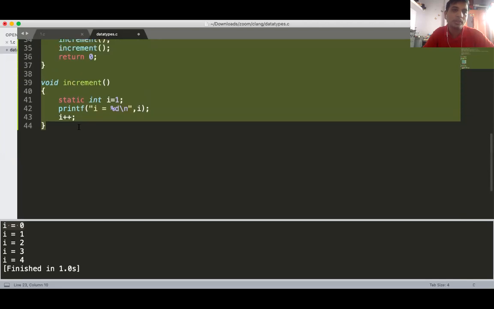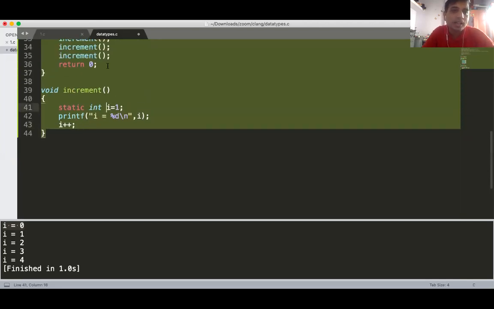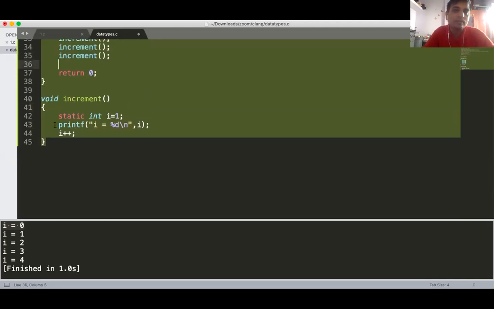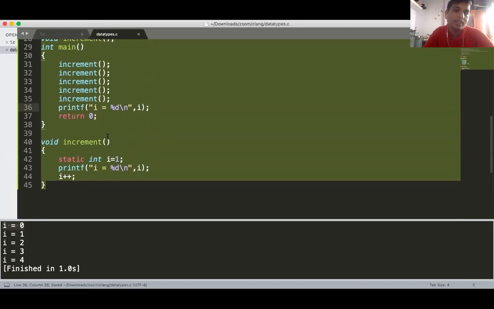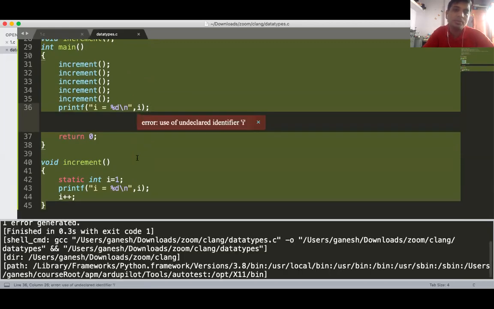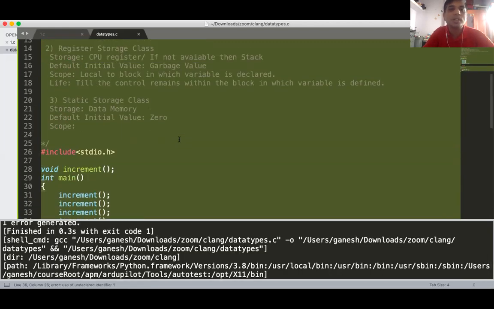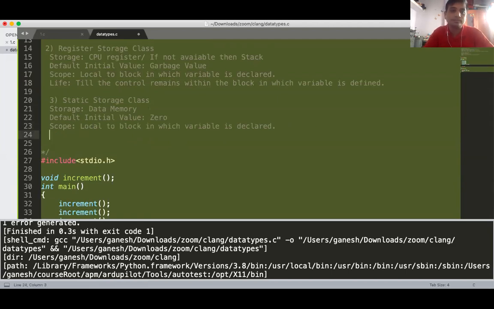Now, what is scope? Tell me. Can I access this i in the main function? If I'm trying to print this i in the main function, is it possible? If you run the program, it gives an error. So what is scope? Local to the block in which it is defined. Okay. Now what is life?